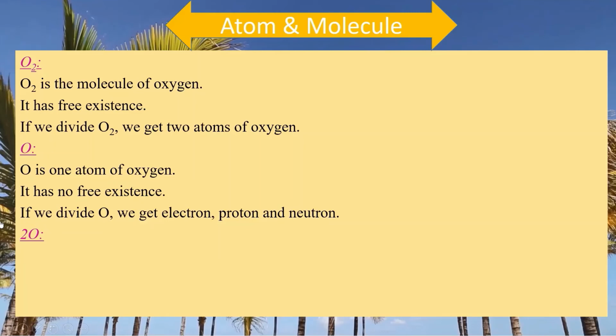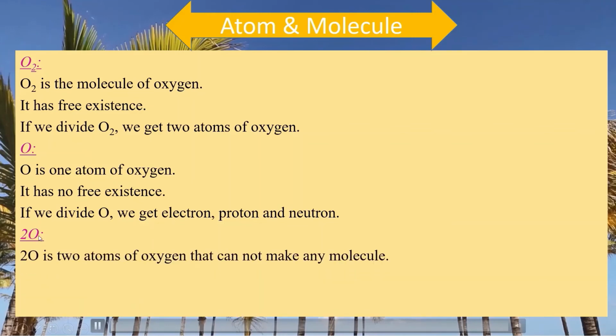2O. It looks like O2 because there are also 2 oxygen atoms, but are this O2 and this 2O the same? No. Here are also 2 atoms of oxygen, but is this a molecule of oxygen? No, this is not a molecule of oxygen. 2O is 2 atoms of oxygen that cannot make any molecule.